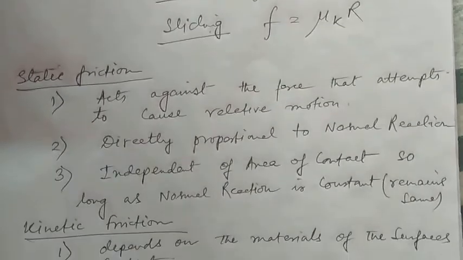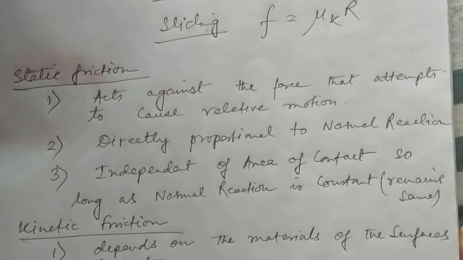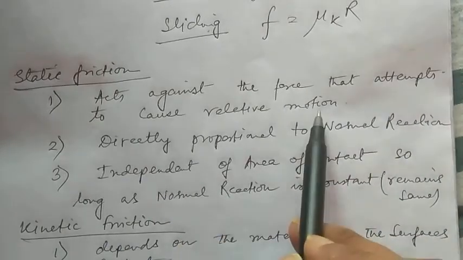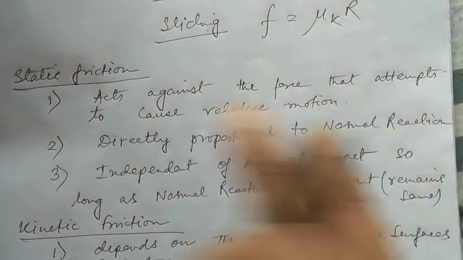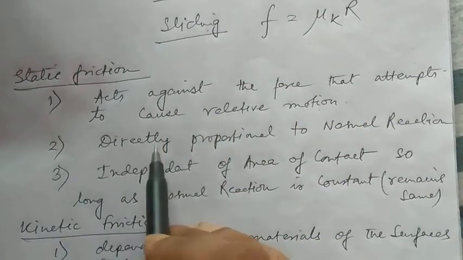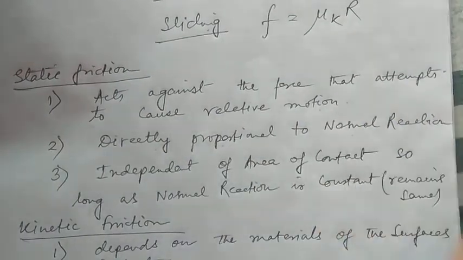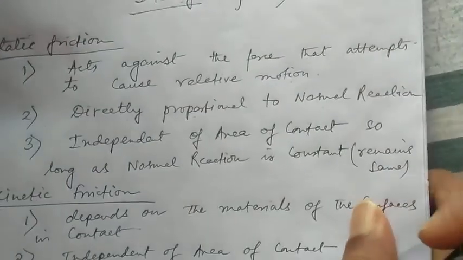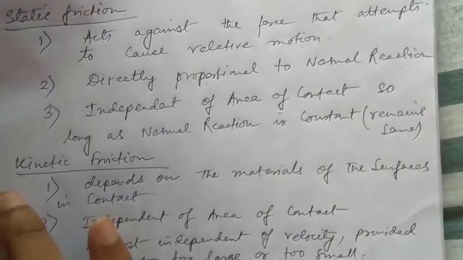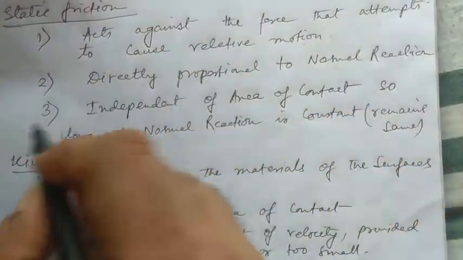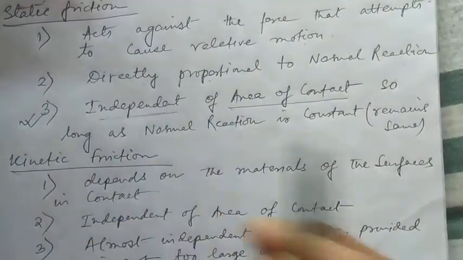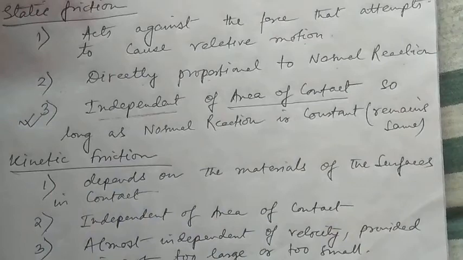Now if we try to write down some points about static friction: it acts against the force that attempts to cause relative motion. That means it always acts in the opposite direction. Point number 2, it is directly proportional to the normal reaction, as we have already stated here. Third point, it is independent of the area of contact. Now this point number 3 is very, very important. It does not depend on the area of contact. Instead, it depends on the normal reaction.